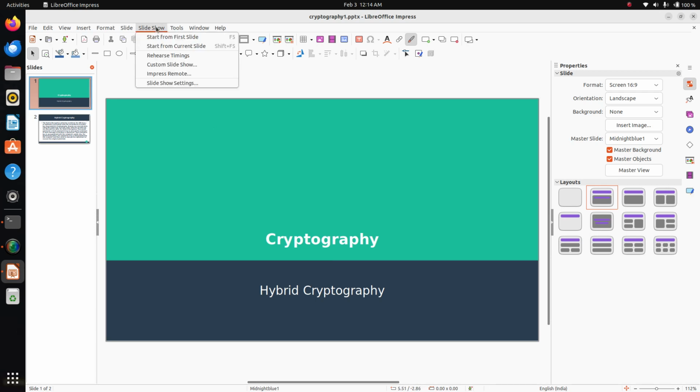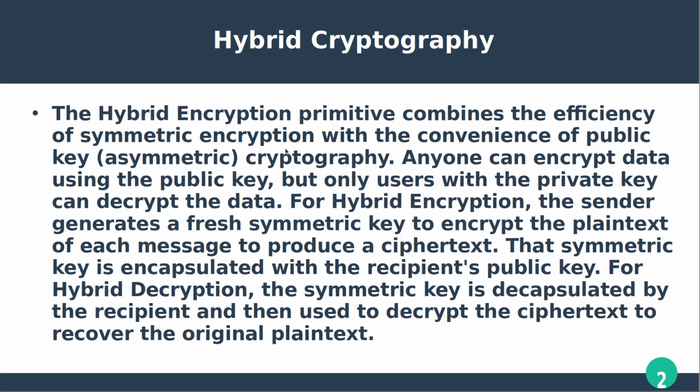Let's see in detail. Hybrid encryption primitive combines the efficiency of symmetric encryption, in the sense that only one key is used, with the convenience of public key asymmetric cryptography. Anyone can encrypt data using the public key, but only users with the private key can decrypt the data. That means for hybrid encryption, the sender generates a fresh symmetric key to encrypt the plain text of the message and produce a ciphertext.